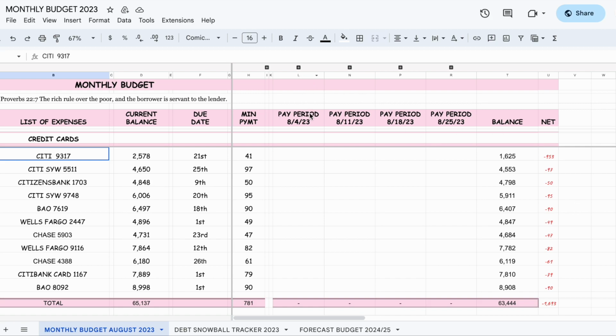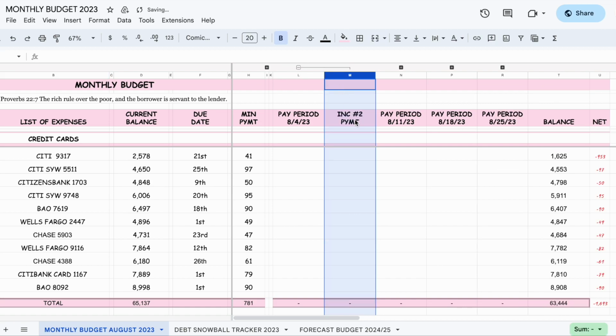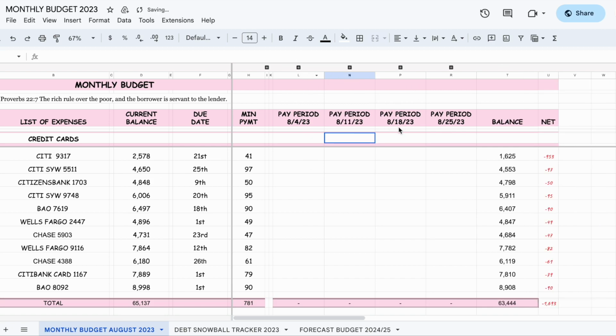Now, remember, my husband gets paid bi-weekly, and my second income comes in every week. So I decided to add every week, all the weeks in the month, plus a second column to track the second income. For the first week, I'm going to go back here because we're already on August 18th, and I know for sure that we made the payments every week. So we're going to do that first.